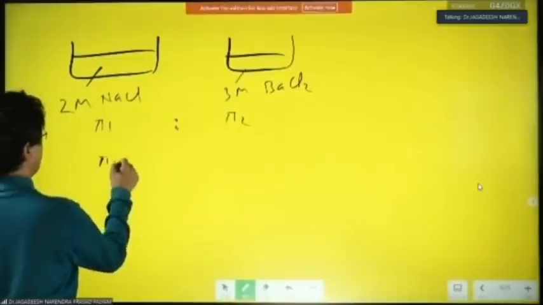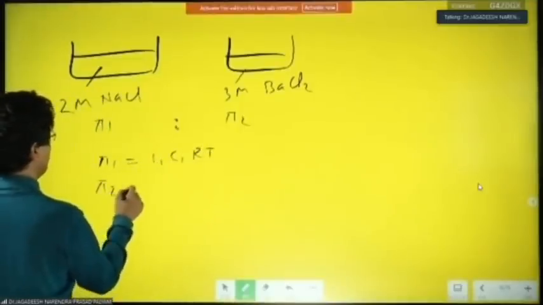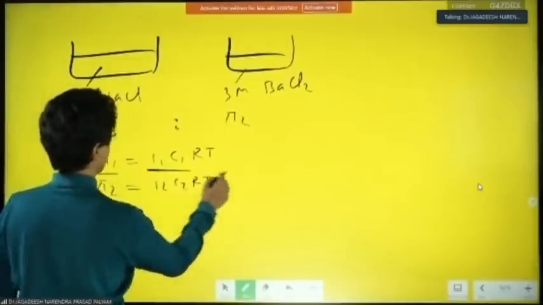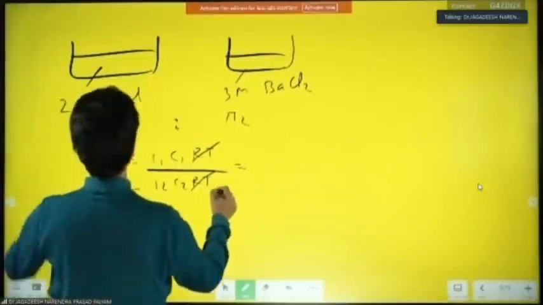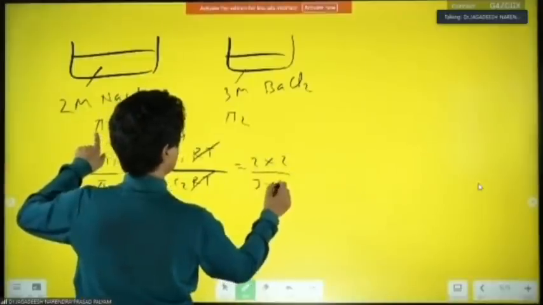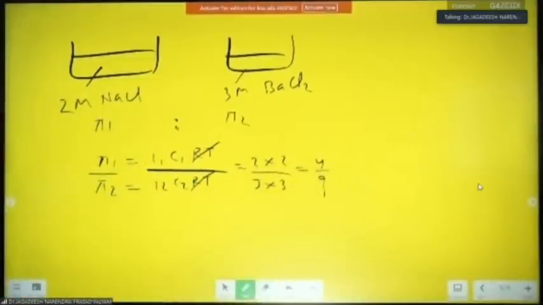So pi 1 will be equal to i1 C1 into RT and pi 2 will be i2 C2 RT. So ratio ले लो इसका. RT will cancel out and this will be equal to i1, कितना इसका, 2 है. So 2 into 2 and 3 into 3, that will be 4 into 9. 4 into 9 है ना. अबे रेशियो आएगा ना बेटा, 4 is to 9. 100 by 225 is not an answer ना. Get the simplest answer है ना.